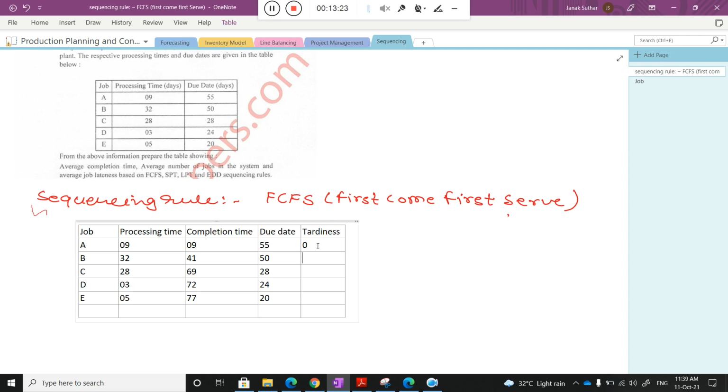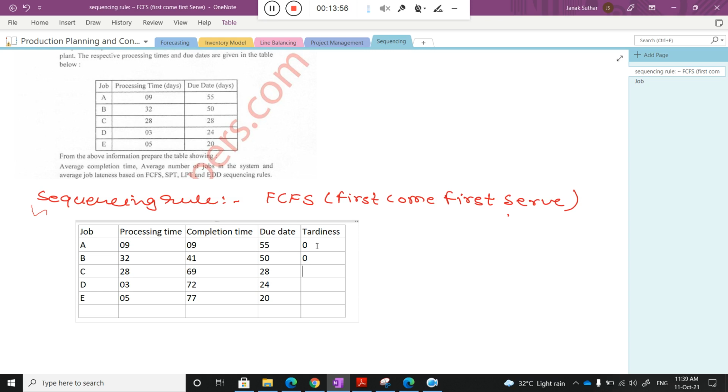Because the due date is 50 and you are able to complete before that time, it means there is no delay. Again, try to understand, class. There is no delay because I am completing my job before 50 days, and 50 days is the due date, so I can supply before the time duration. The tardiness represents the delay. Here the delay is 0. Are you getting my point, class?